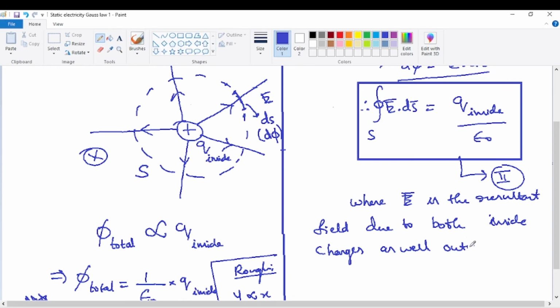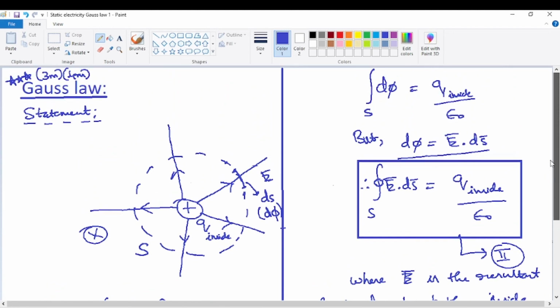So inside and outside charges are related with respect to the surface. So in brackets it can be written more clearly, with respect to surface, that means closed surface. So that's the final meaning of the Gauss law.